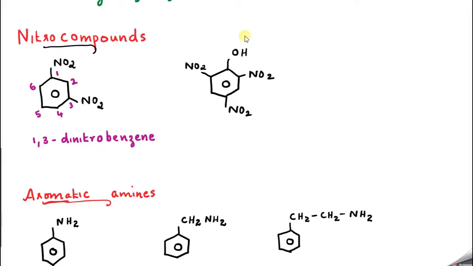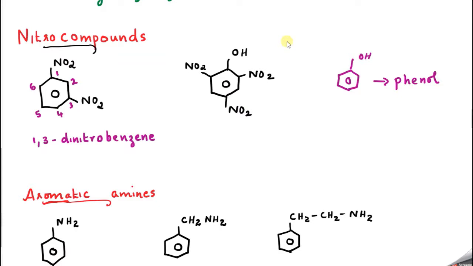Now can anybody tell the name of this compound? Very famous compound. Here the functional group OH is there. Whenever the OH group comes with the benzene ring, we know that it is phenol. Now similarly, how can you name this compound?